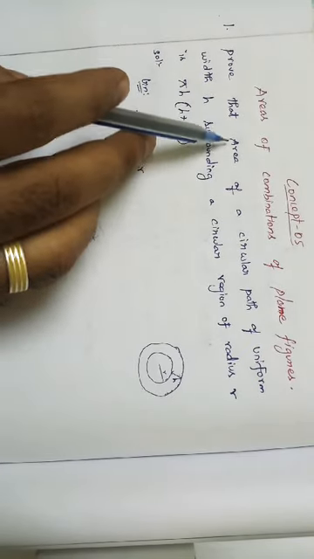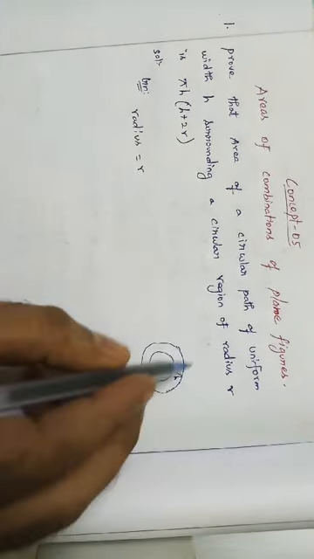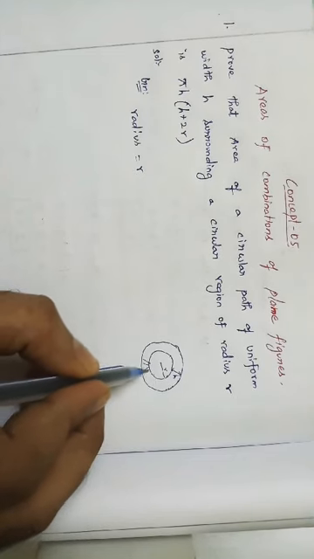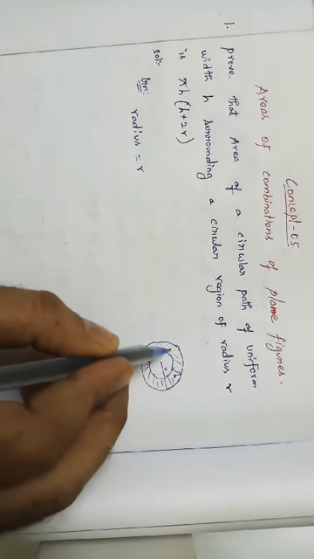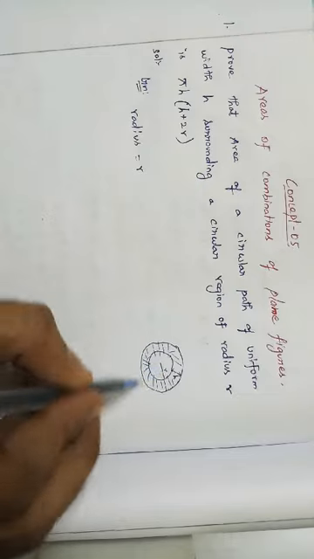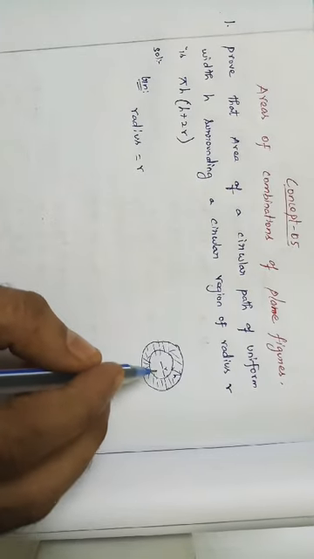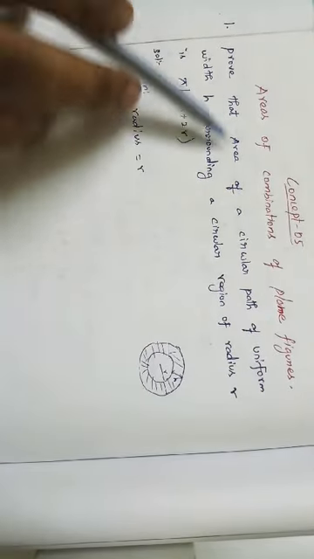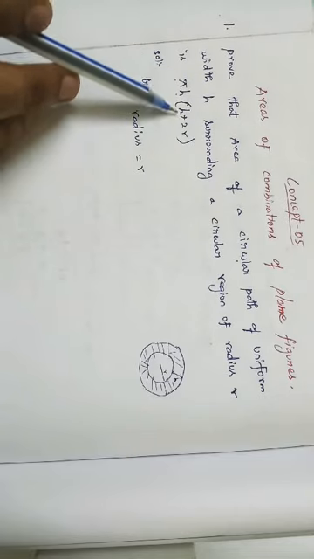What we want to find is the area of the circular path, which we want to prove is pi h into h plus 2r.